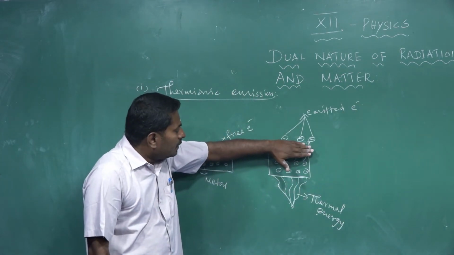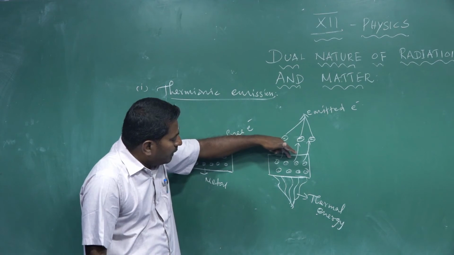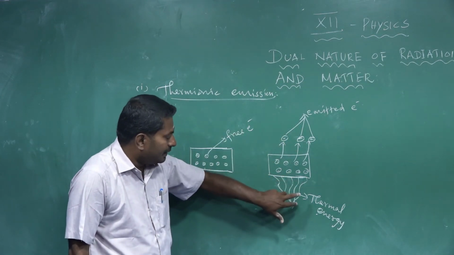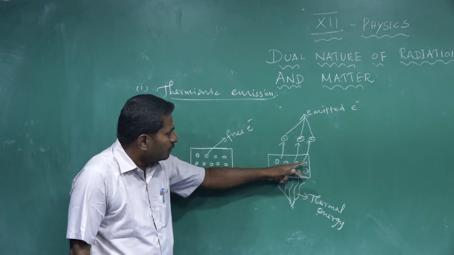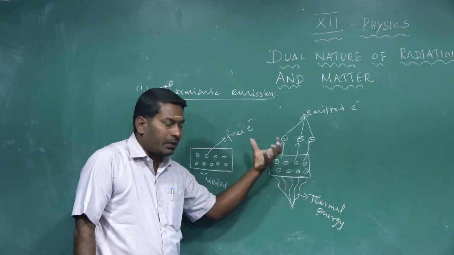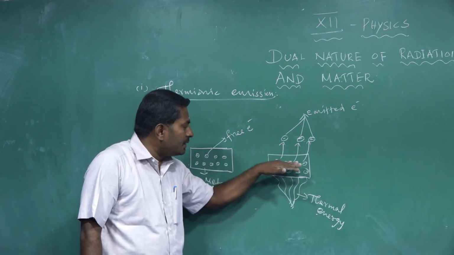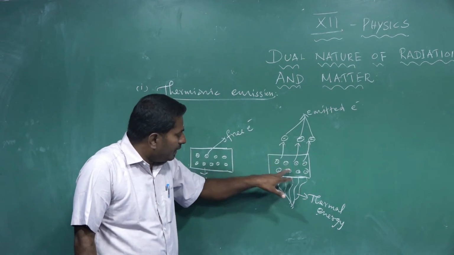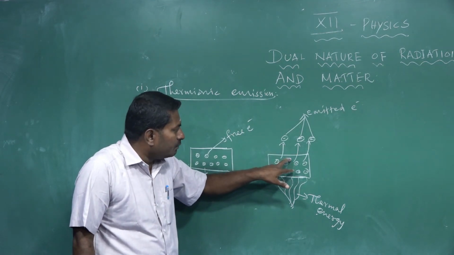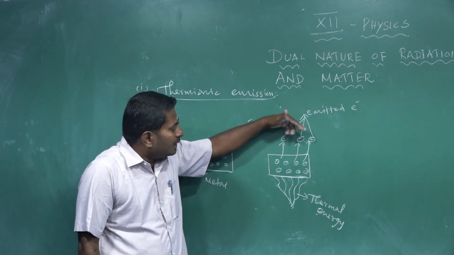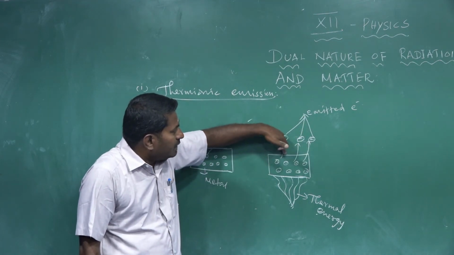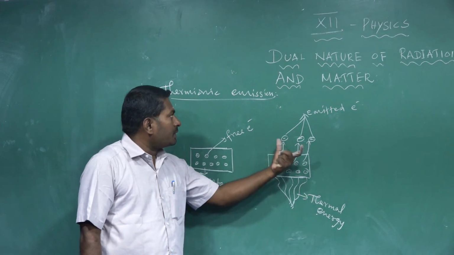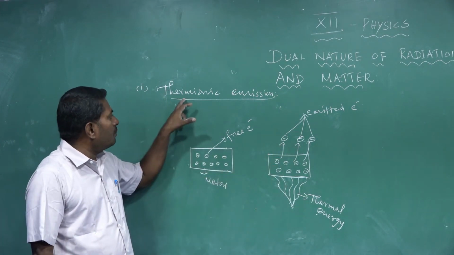These electrons leave the surface of the metal when thermal energy is supplied to the metal. The thermal energy is transferred to the free electrons, which then acquire sufficient kinetic energy to cross the surface barrier, or the potential barrier created by the positive nuclei of the atom, and come out from the atom. These electrons leaving the surface of the metal under thermal energy are called emitted electrons. Then the process is called thermionic emission.